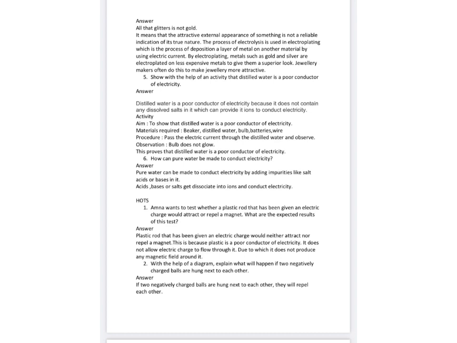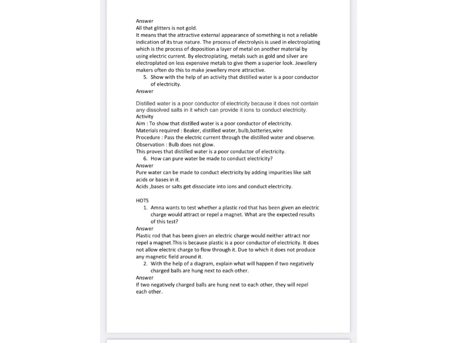Now the next question is: how can pure water, or you can say distilled water, be made to conduct electricity? So dear students, we can make pure water a good conductor of electricity just by adding a few impurities, maybe salt, maybe acid, maybe base. When these acids, bases and salts get dissolved into water, they break down into ions which conduct electricity. Now HOT questions, higher order thinking questions.